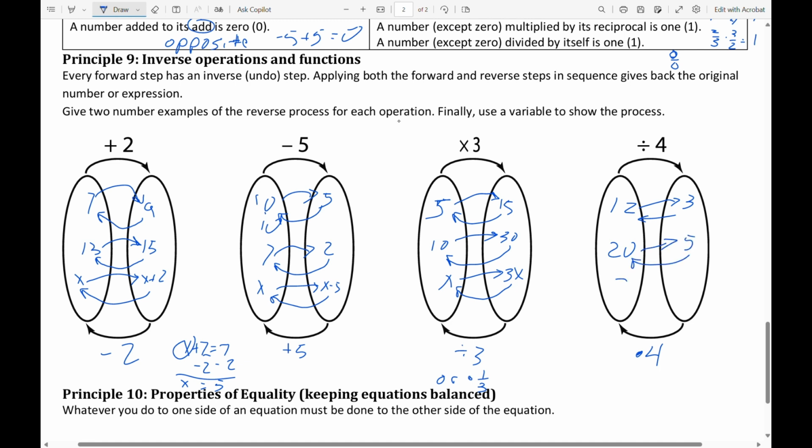What if I see x divided by 4, and just to note, that could also be x times 1/4. What if I had an x and I divided it by 4? I could call that x divided by 4, or I could call it 1/4 x. So what would get me back to the original x? Well, I'd simply times it by 4, and that would give me back the original x.